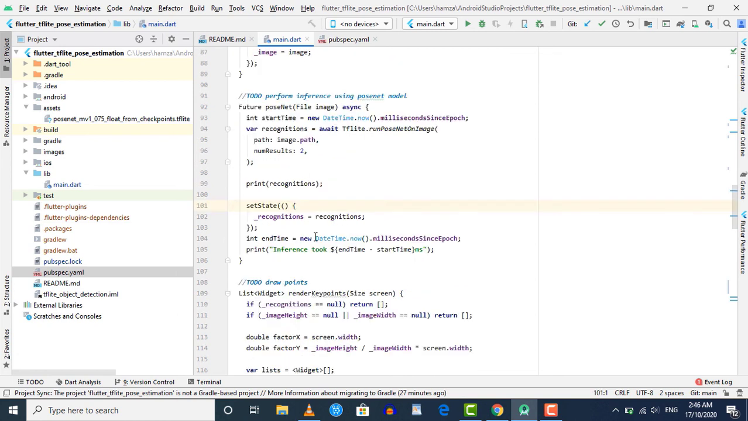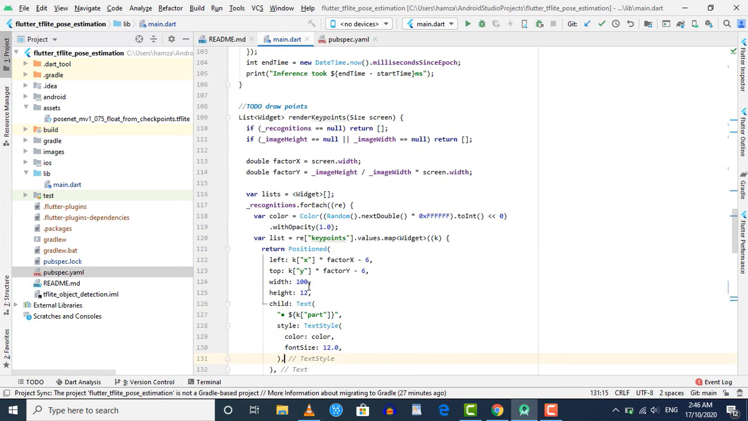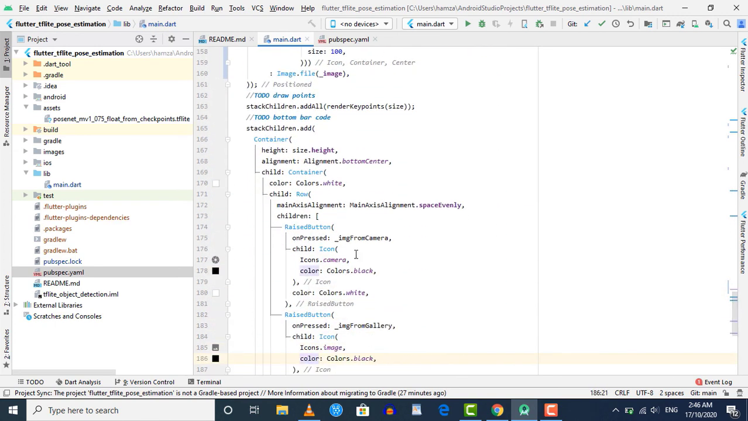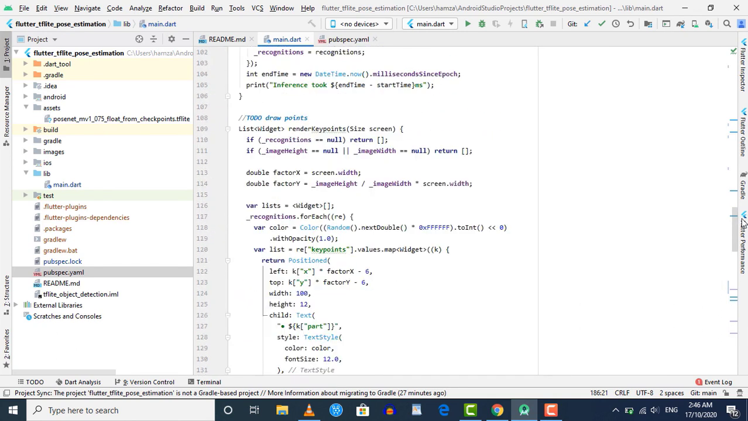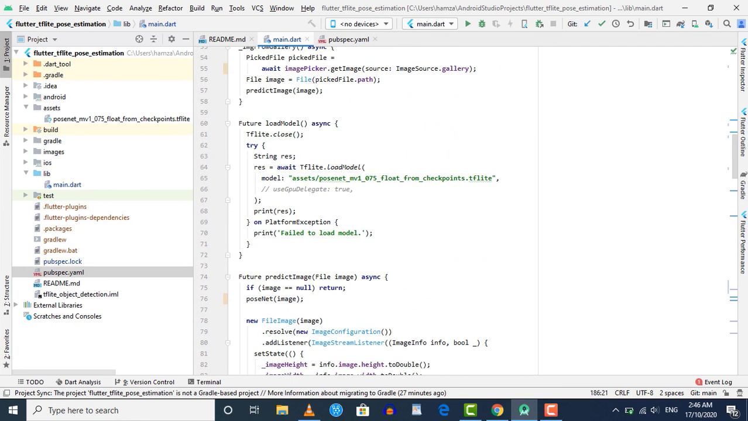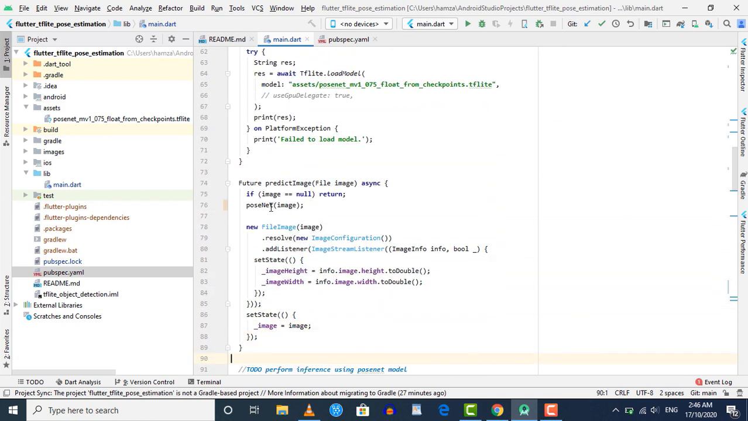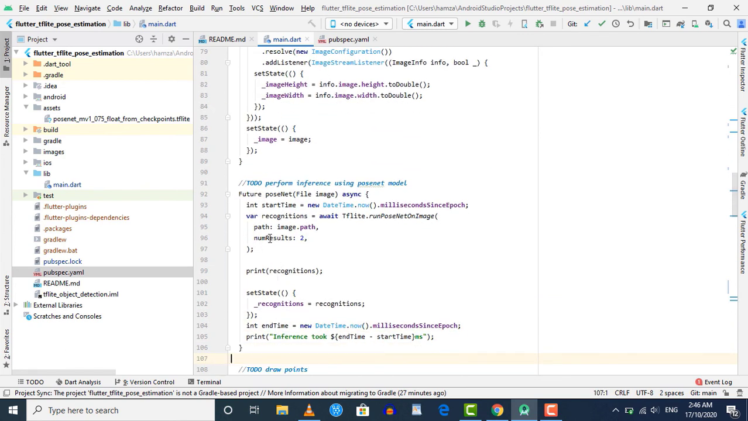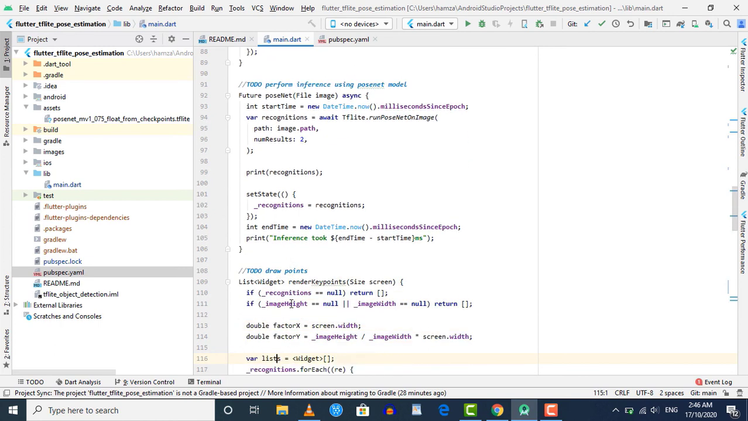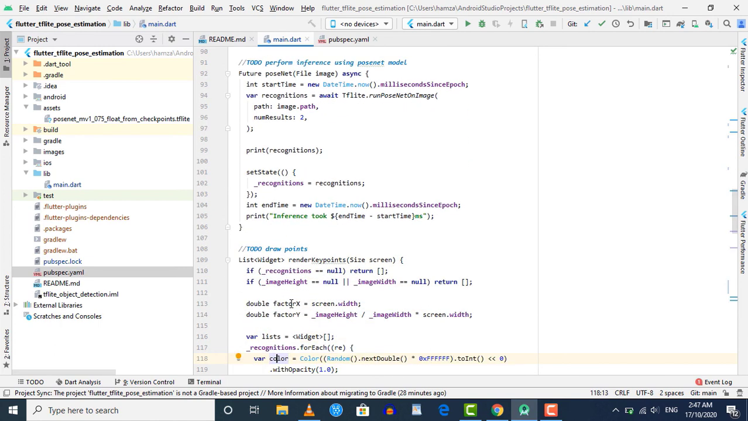So now let's quickly go through the process in our application. Firstly, the user will choose an image from gallery or capture it using camera. So once the user presses any of the buttons, these methods will be executed, and in these methods we are going to choose the image, and after the image is chosen, we are calling this predict image method, and inside this method we are calling this poseNet image method, and we are also getting the image height and the width. And inside this poseNet image method we are passing this image to our model and getting the results. And once we get the result, we will store them inside our underscore recognition variable, and once this variable is updated, this render key points will be called, and it will draw those points on the image.